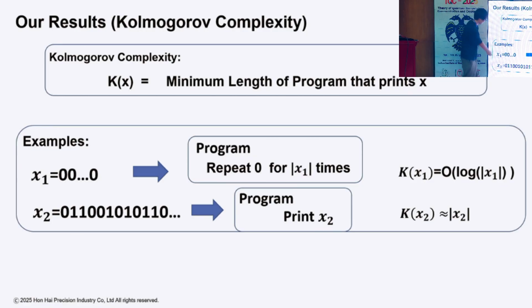On the other hand, the bit string x2 is random, and there is no way to compress it. We need to include all the information in the program. So the Kolmogorov complexity of an incompressible bit string becomes large. In this way, Kolmogorov complexity captures the information contained in each classical bit string in a very clever way. In our work, we study the computational complexity of estimating this complexity value. So this is a meta-complexity problem.